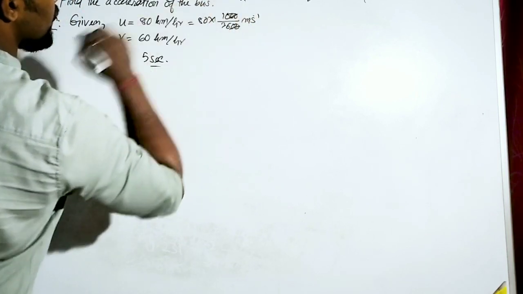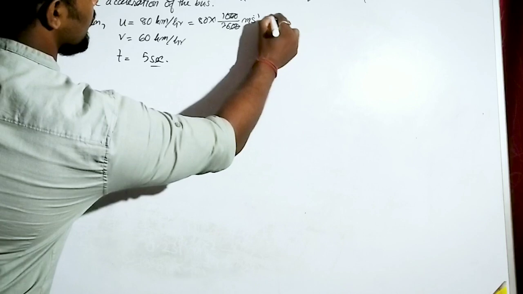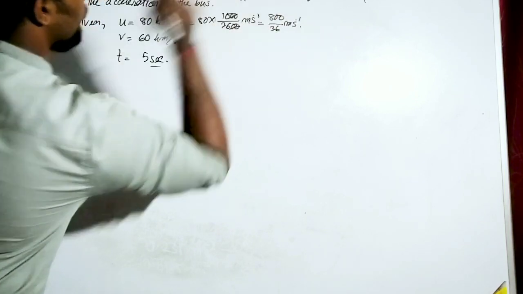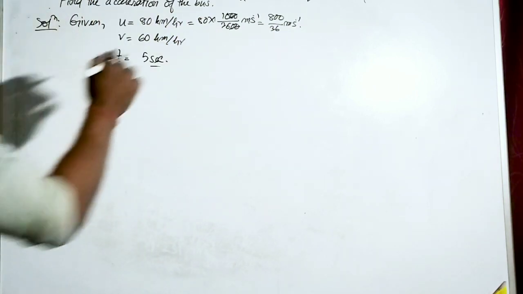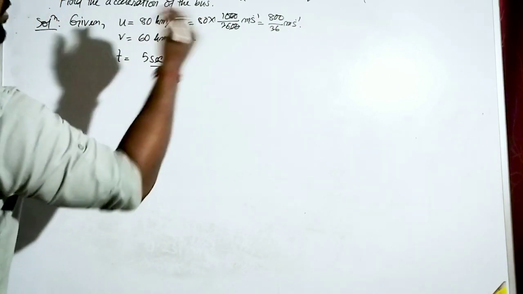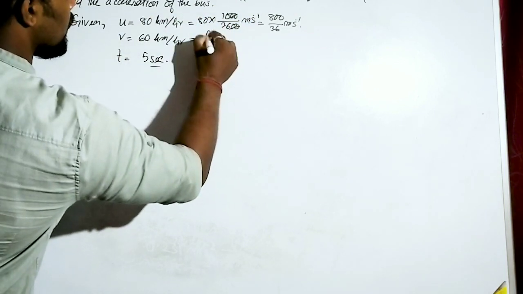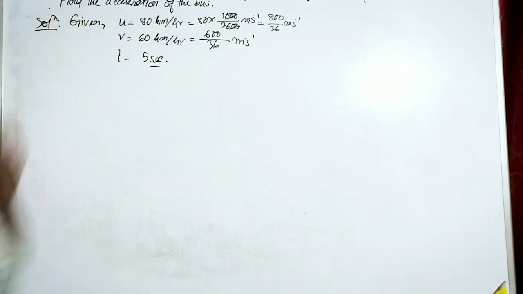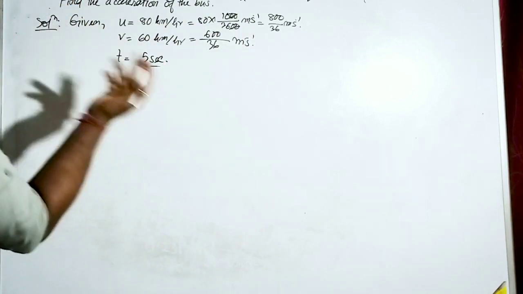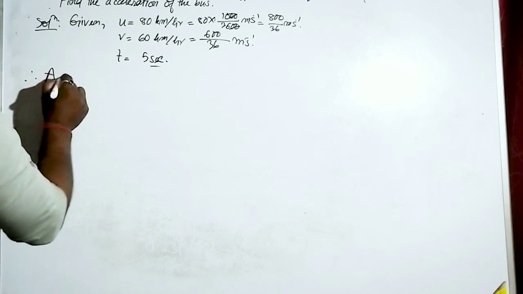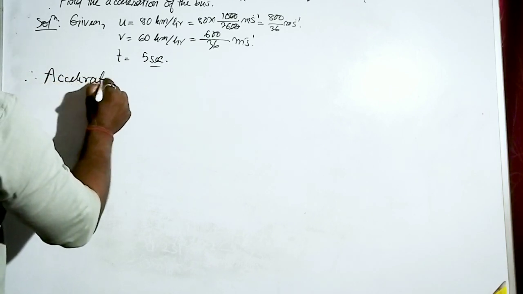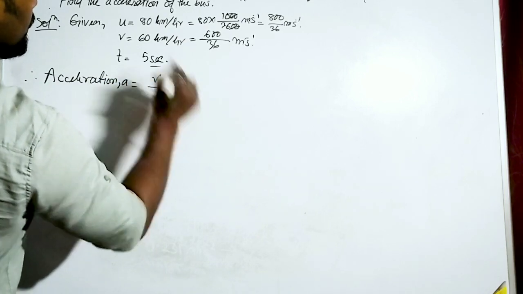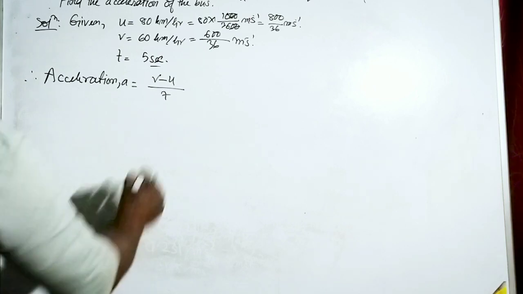So zeros cancel out, and it will be almost 800 by 36 meter per second. Just leave it like that. So we can directly write 600 by 36 meter per second for v, and 5 seconds is the time. Now I have to simply calculate the acceleration. Therefore, acceleration is equal to v minus u by t. Right? Now what is v here?